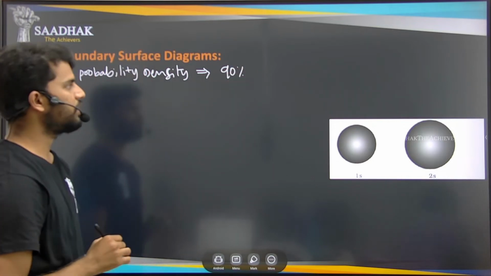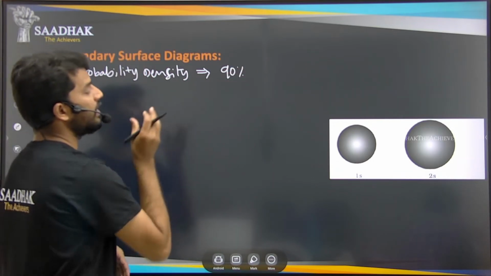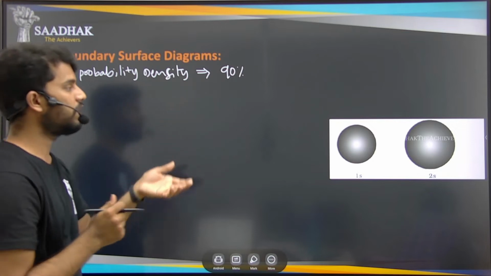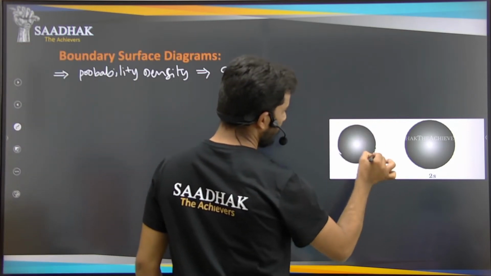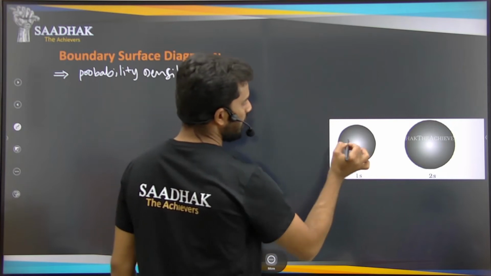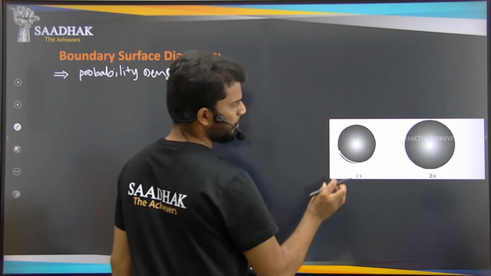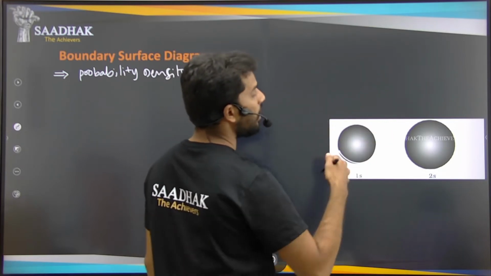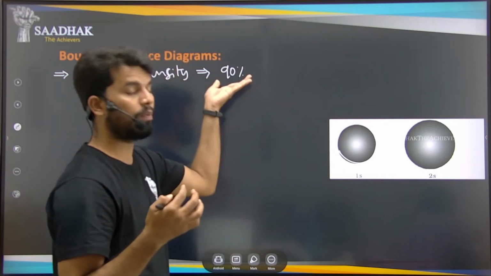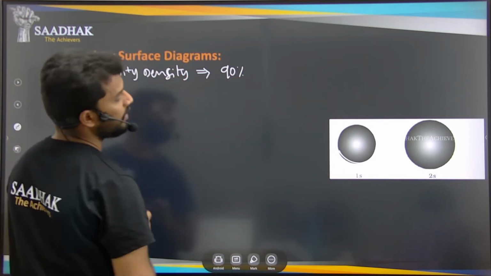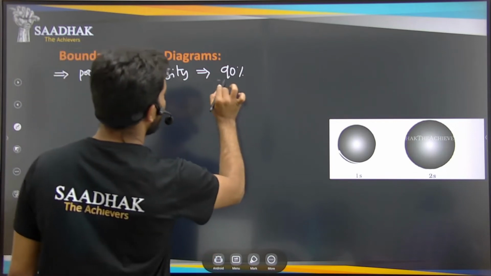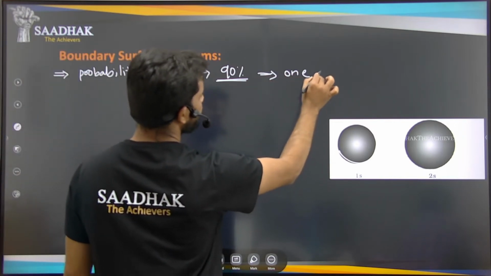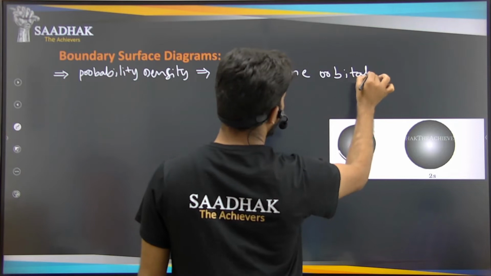If it is our atom, it has a nucleus here and the electron is rotating, and we have the probability density of that electron. If the probability is at least 90%, then we take this 90% as our base point, where we can say that is our orbital of that particular electron, right?